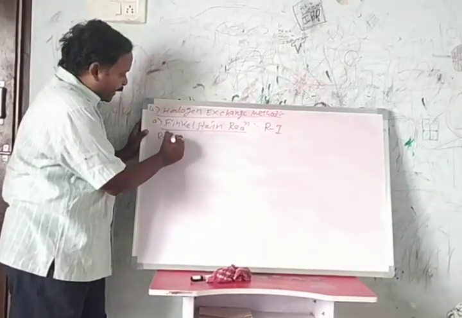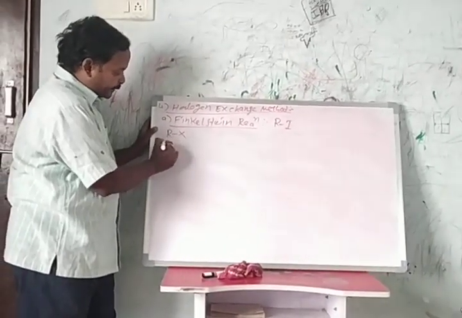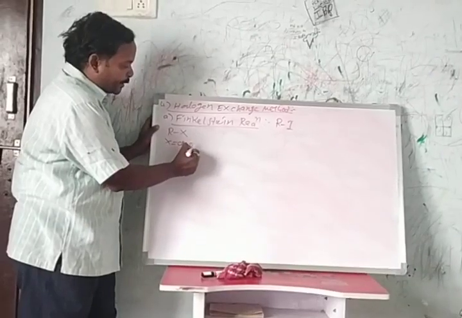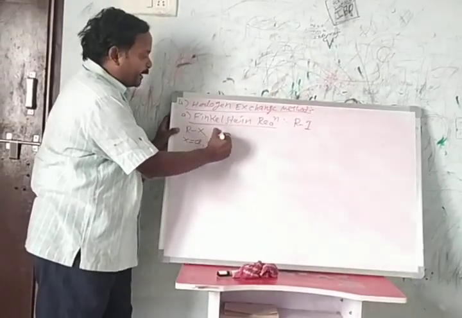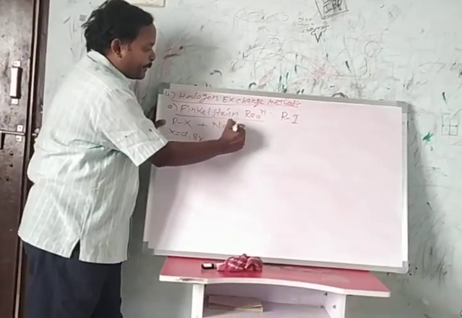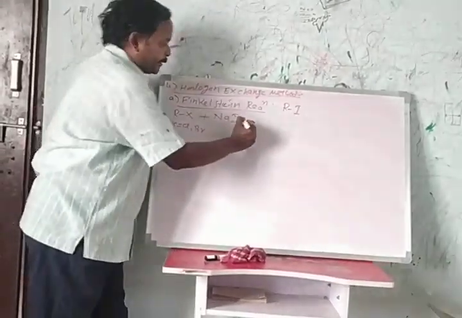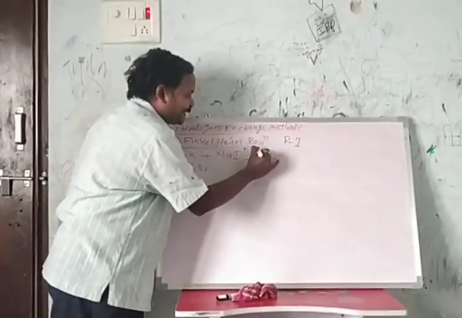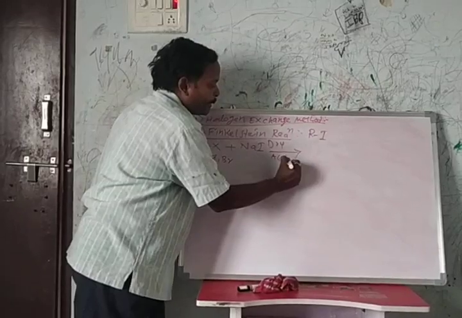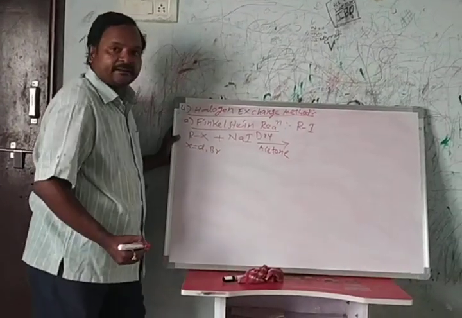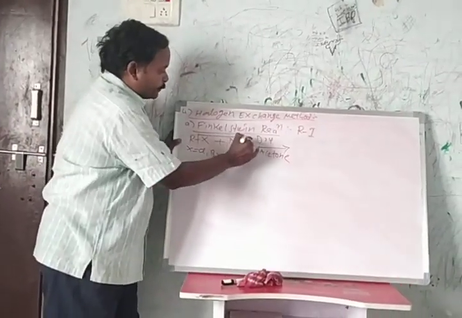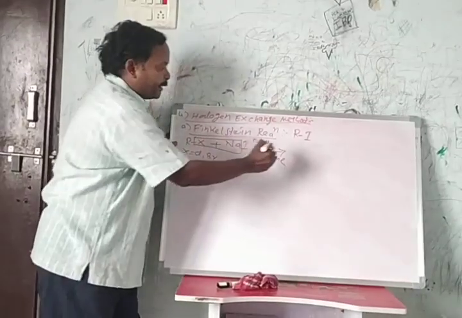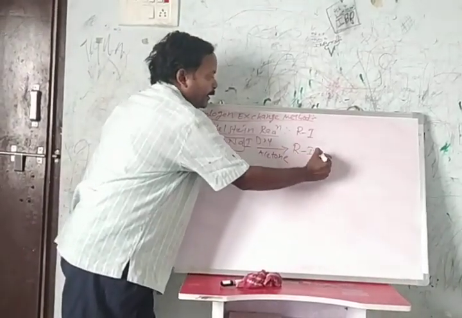When alkyl halide, where X may be chlorine or bromine, reacts with sodium iodide in the presence of dry acetone, it loses sodium halide and forms alkyl iodide.